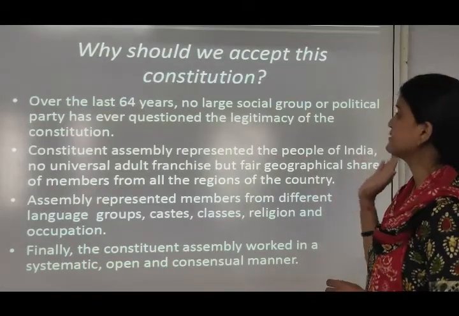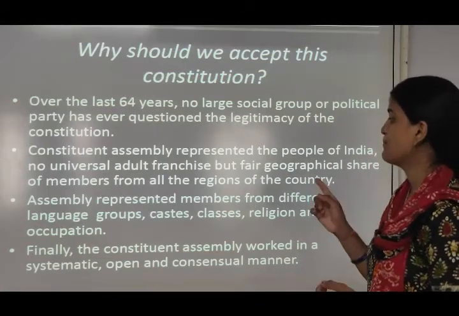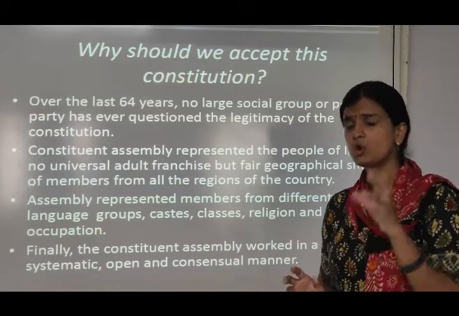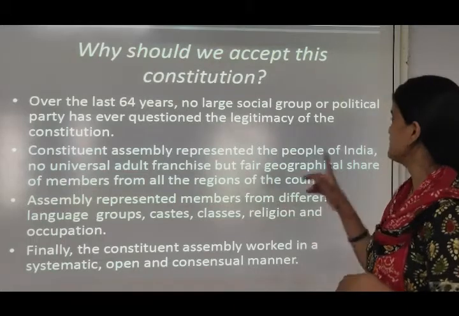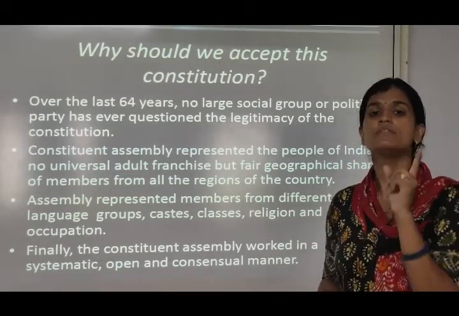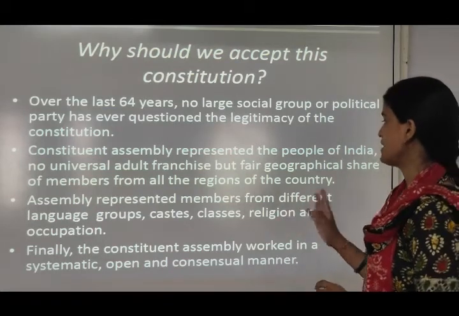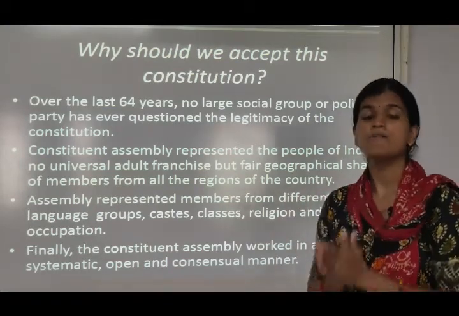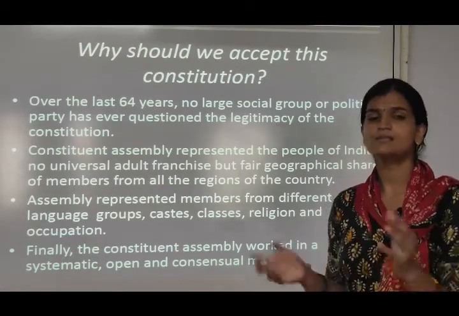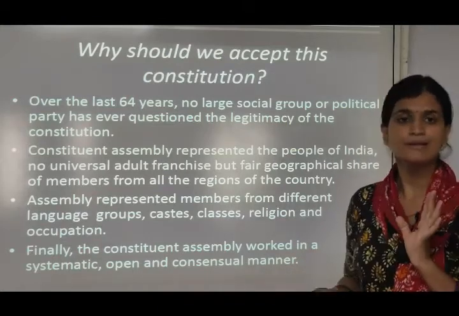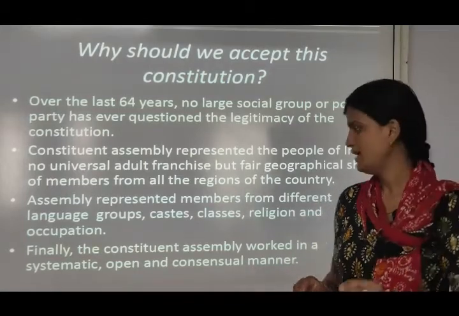The Constituent Assembly represented the people of India, with no universal adult franchise, but a fair geographical share of members from all the regions of the country. Means not only members of one region, but from different regions of the country were given representation. The Assembly represented members from different language groups, castes, classes, religions and occupations. Means the 299 members of the Constituent Assembly were people of different religions, castes, regions, occupations and classes. Means no dissimilarity or differentiation was being done.